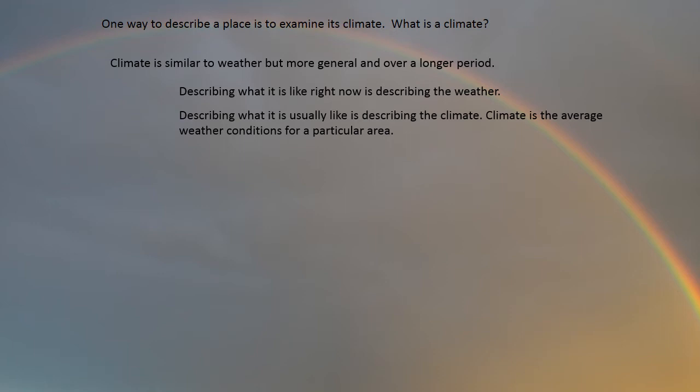The two things that make one climate different from another are the precipitation, the amount and how it falls, and the temperature, how hot, cold, or variable it is. Precipitation could come in small amounts frequently, it could come in large amounts seasonally, or it could barely rain at all. An area's temperature could be polar, which means it's cold nearly year-round. It could be tropical, meaning it is hot nearly year-round, or it could be temperate, meaning it is hot in summer and cold in winter. An area's climate is based on the combination of temperature and precipitation it receives.